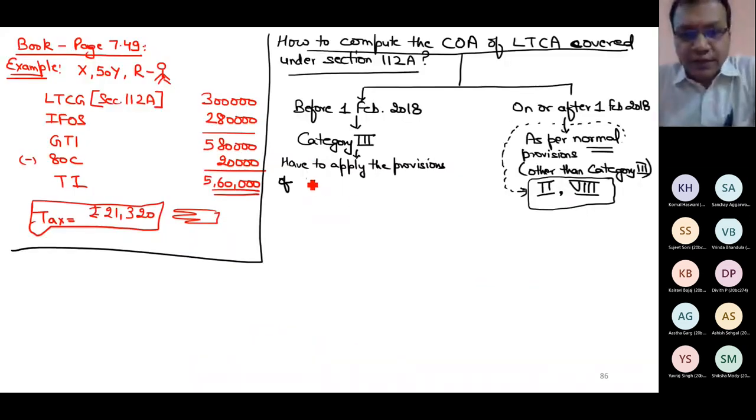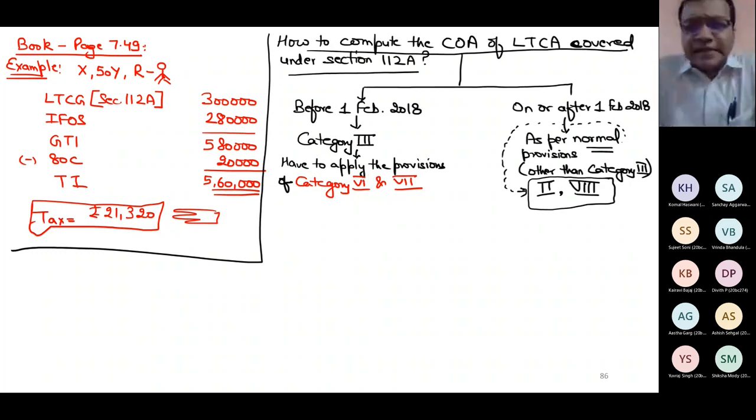I have to apply the provisions of category 6 and 7 also. Again, see, when you determine the cost of acquisition of LTCAs covered under 112A, make two categories: when these were acquired before 1st Feb 18 or on or after 1st Feb 18. If these are acquired before 1st Feb 18, you have only one answer, category 3. But when you use category 3, you might require the help of category number 6 and 7 also within category 3.